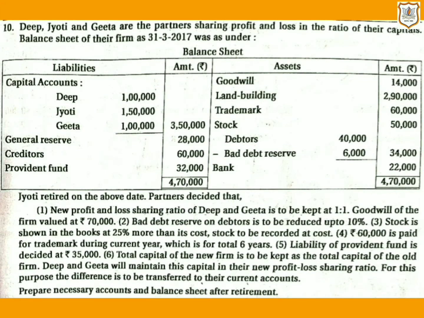Here, Deepa, Jyoti and Geeta are the partners sharing profit and loss in the ratio of their capitals. That means their capital balance is 1 lakh, 1,50,000 and 1 lakh. So according to these capital balances, their ratio would be 2:3:2. Here it is given that Jyoti retired on the date 31st March 2017.